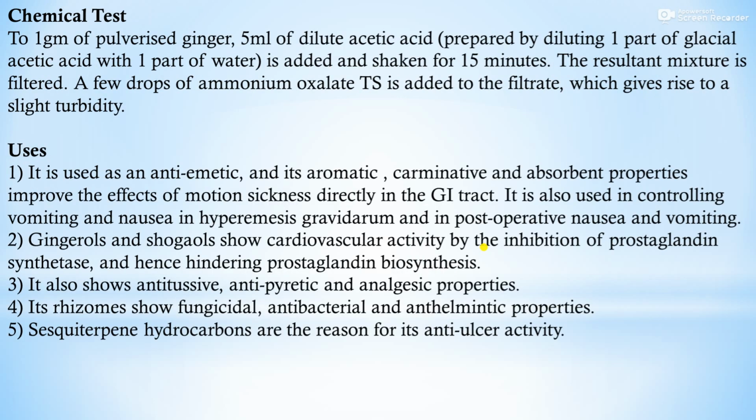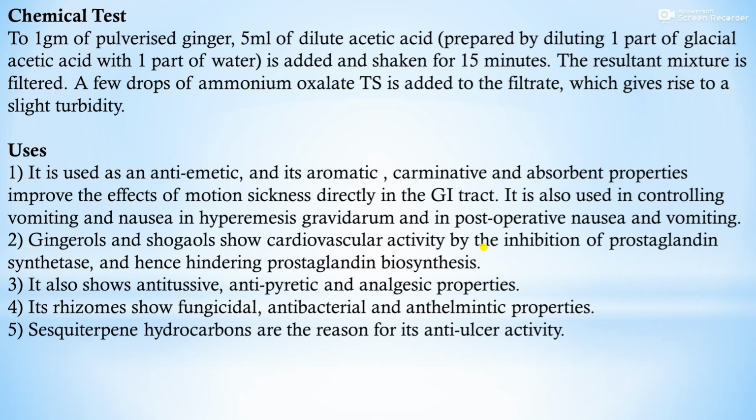Then chemical test. To 1 gram of pulverized ginger, 5 ml of dilute acetic acid prepared by diluting 1 part of glacial acetic acid with 1 part of water is added and shaken for 15 minutes. The resultant mixture is filtered. A few drops of ammonium oxalate TS is added to the filtrate, which gives rise to slight turbidity.